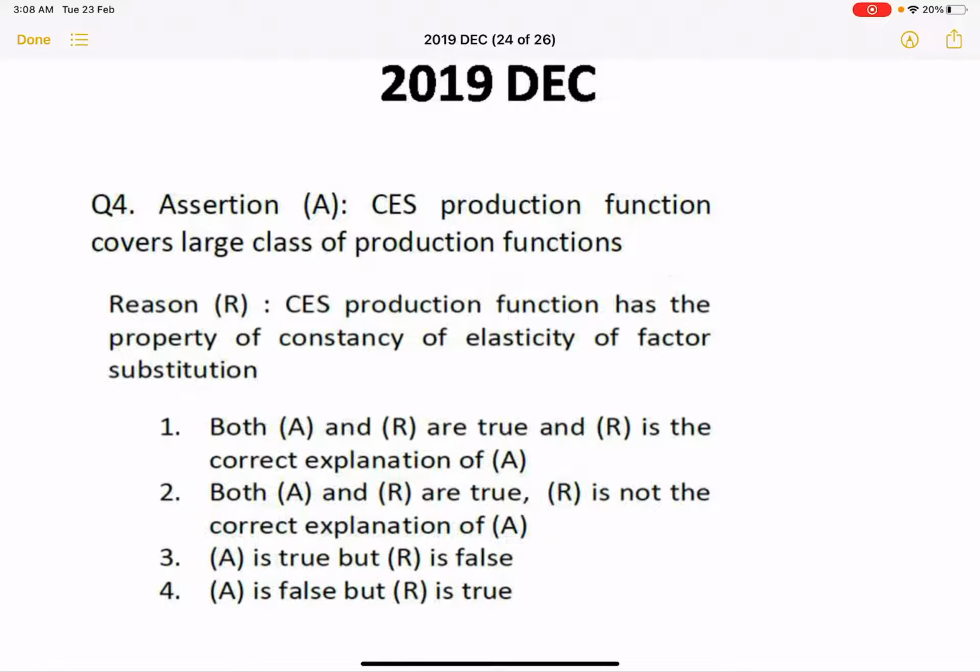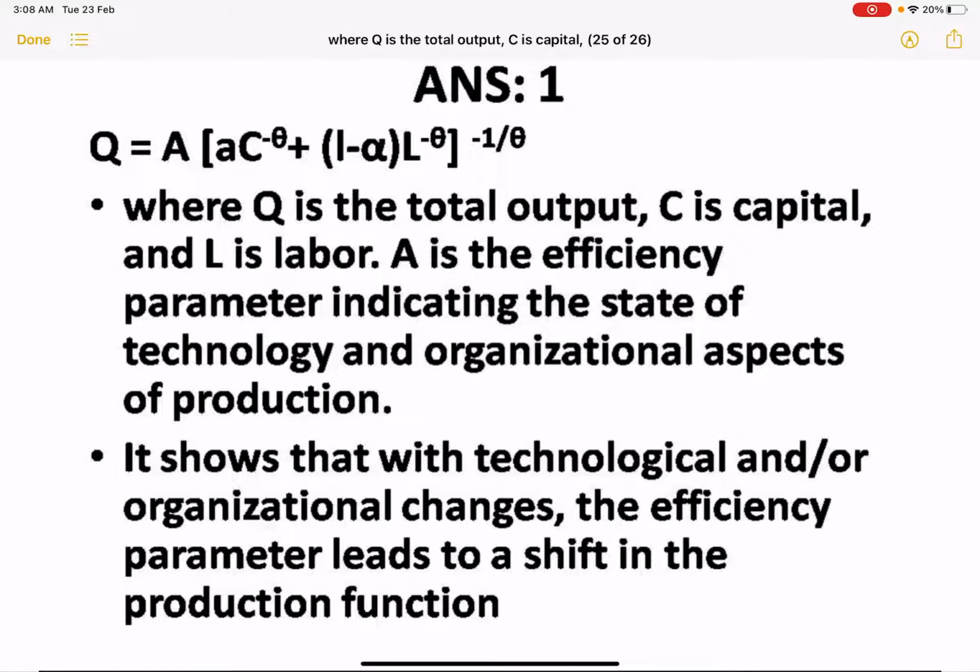Next question. This was a question that was asked in 2019 December, in which there are two statements given. One is assertion, another is reason. Assertion: the CES production function covers a large scale of production functions. Reason: the CES production function has a property of constancy of elasticity of factor substitution. So in this, both the statements are correct as well as the reason is also correct. So accordingly, the first is the correct option.